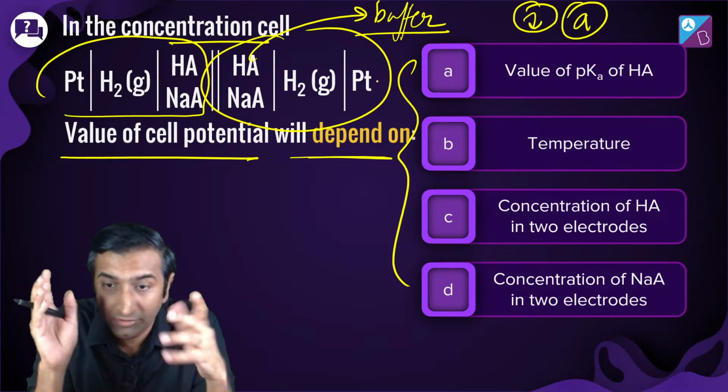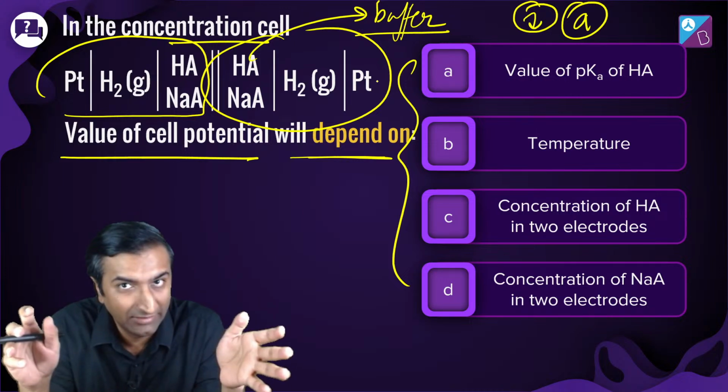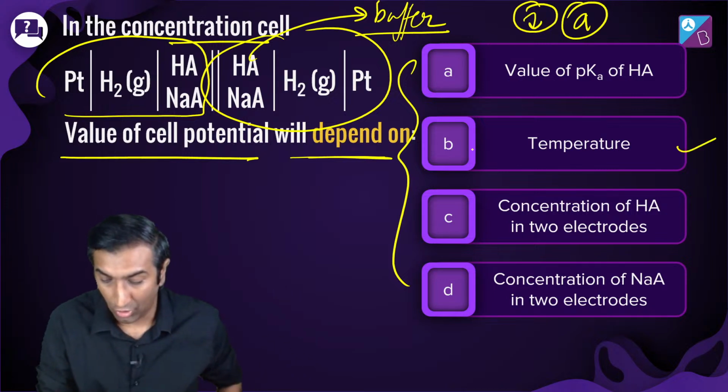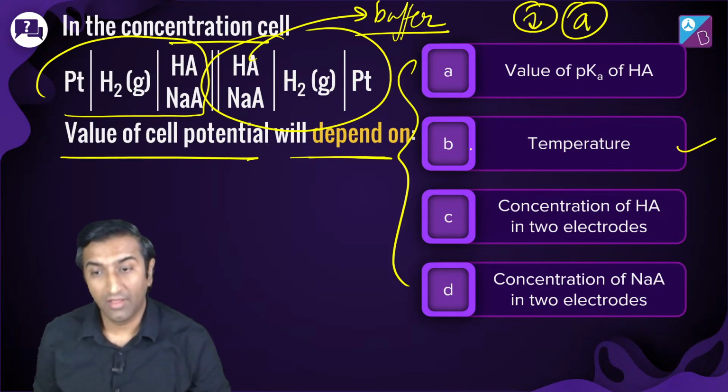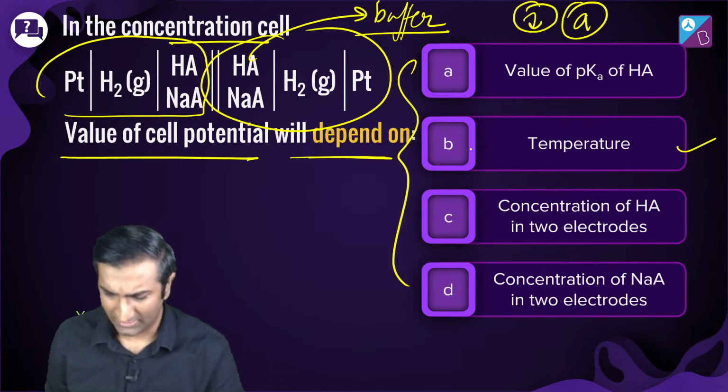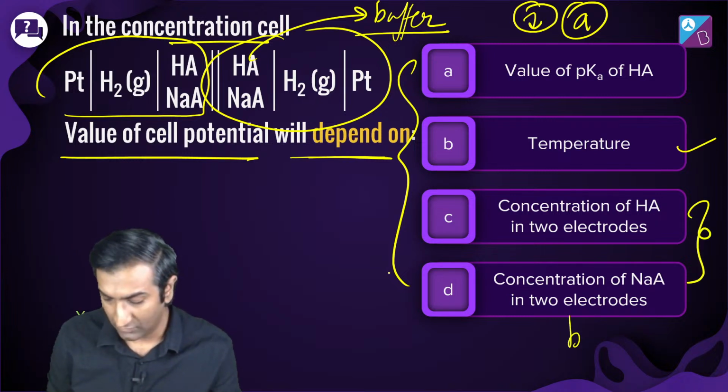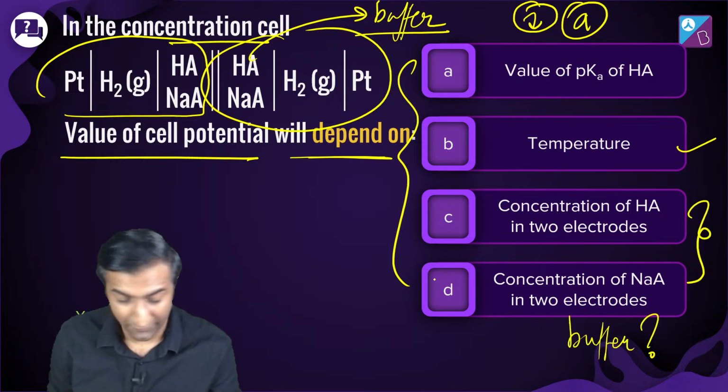Okay. देखो temperature पर definitely depend करेगा, right? There's no doubt there. Temperature is definitely one of the options. Okay, so B has to be one of the options. What about the others? Think about it. Concentration of Na, A in 2 electrodes. Concentration of Ha in 2 electrodes. ये दोनों कहाँ से आएंगे? Maybe because of the buffer वाला idea.